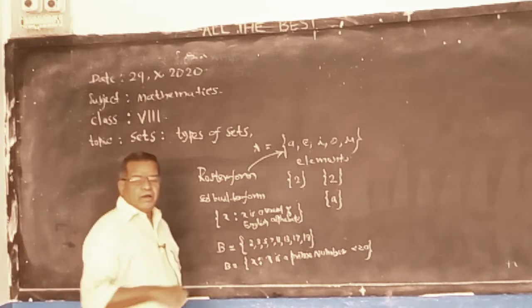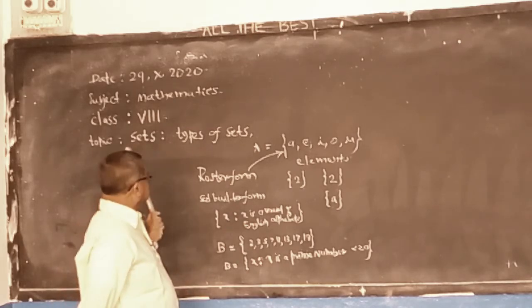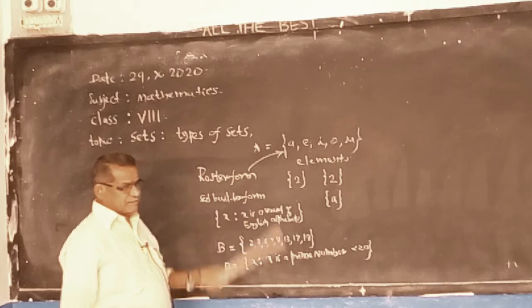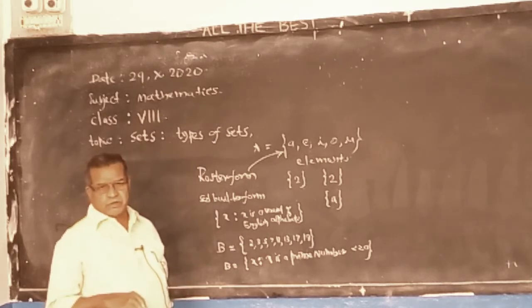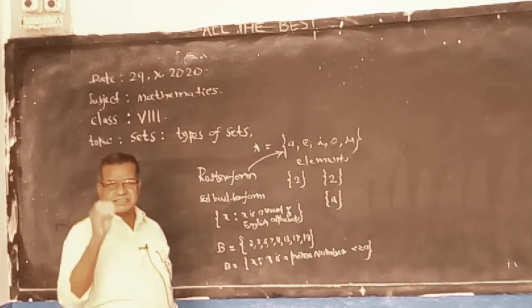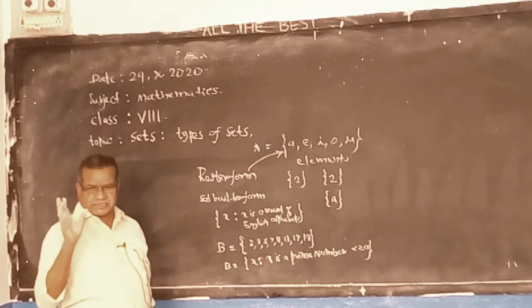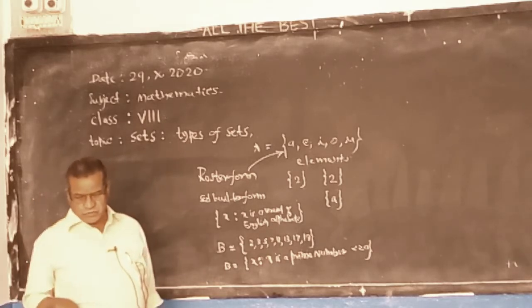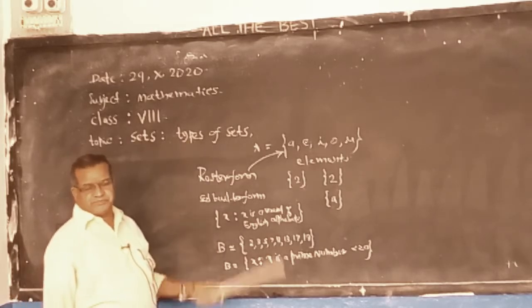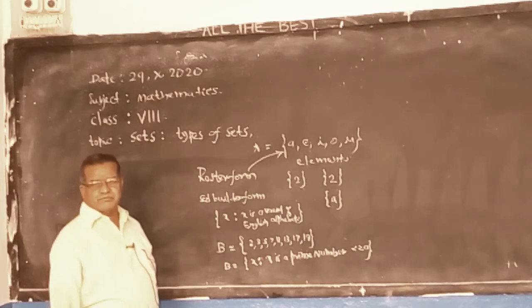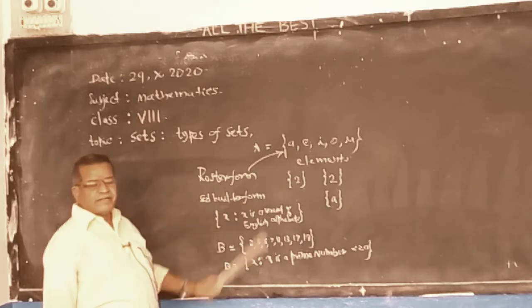Now, in this chapter, next, types of sets. Once again, I am going clearly from the beginning. First of all, what is a set? A set is a collection of well-defined objects. Go through the textbook. Sets were introduced by George Cantor, a mathematician.